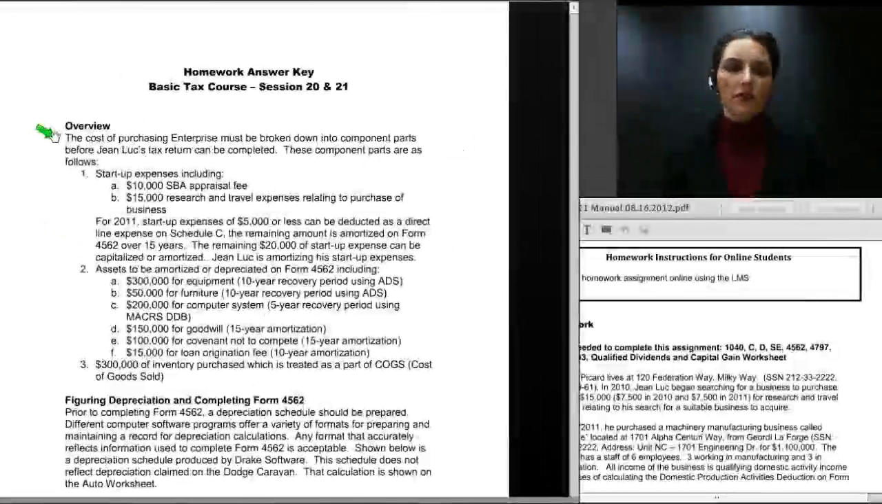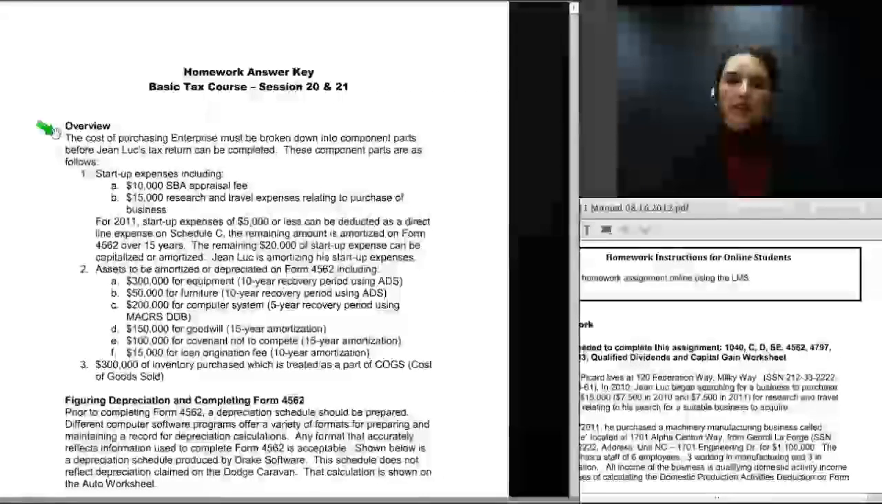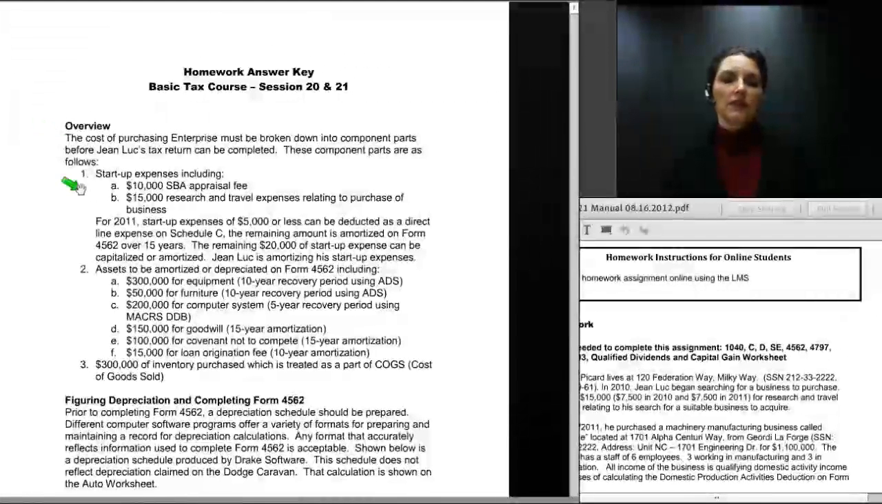So as an overview of the answer key on this problem, let's begin at the top on page 1 of the answer key, where it states that the cost of purchasing the enterprise must be broken down into component parts before Jean-Luc's tax return can be completed. The component parts are as follows. Firstly, we have startup costs. They totaled $25,000. $10,000 was for the SBA appraisal fee, and $15,000 was the research and travel expenses that Jean-Luc incurred over the 2-year period 2010-2011 as he was coming to a decision to buy the business.